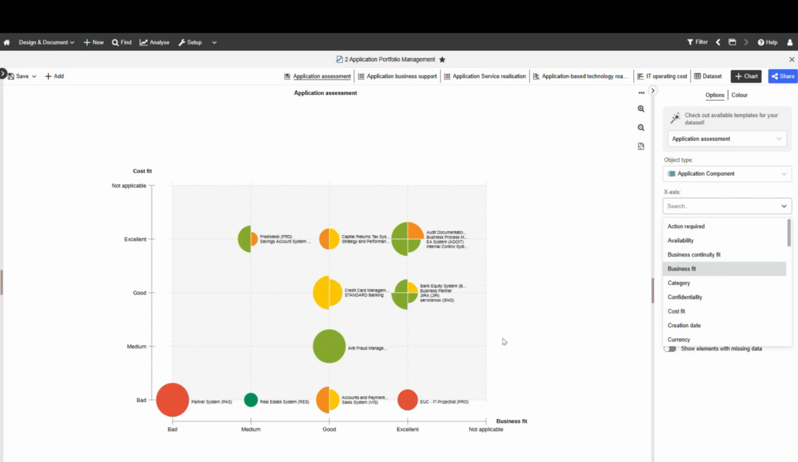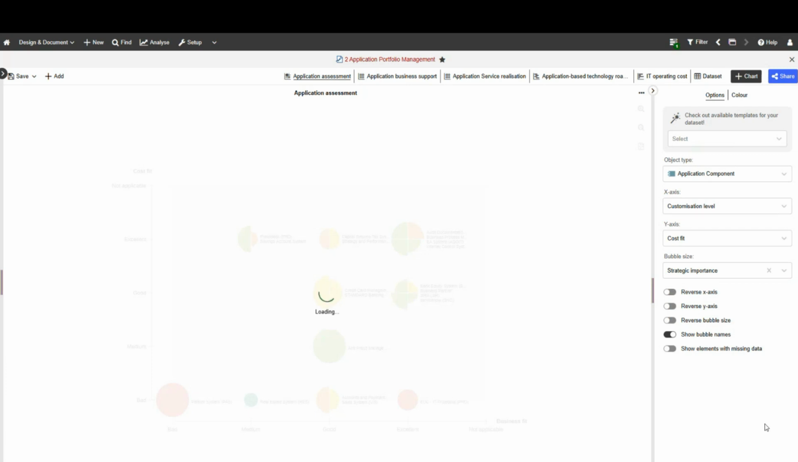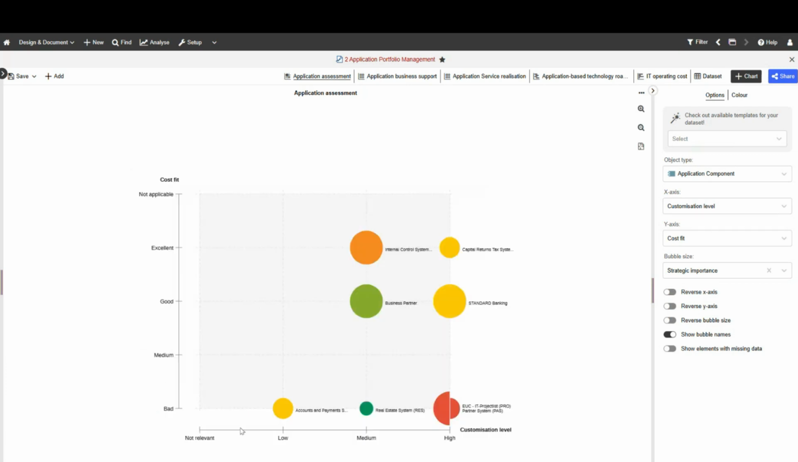Well, the cost fit I also have there actually. Maybe I want to see something else, your customization level, for instance, right? So maybe the customization level is something I want to focus on. So you can just alter it, click on the update, and it alters and changes your view. Now I have my customization level at the bottom here, right?